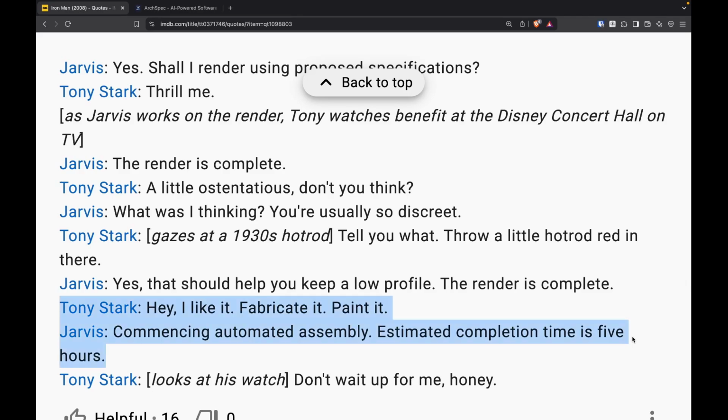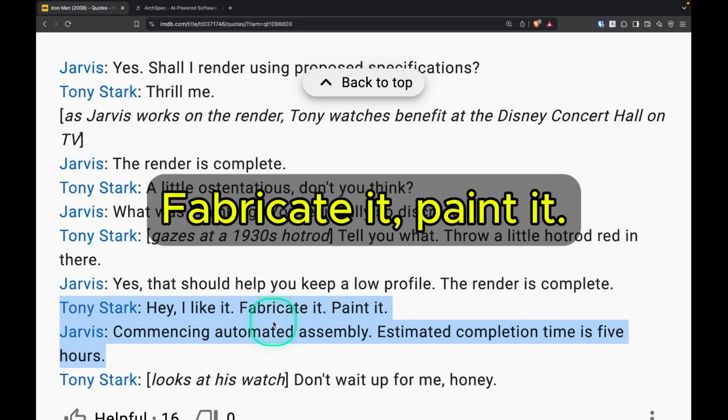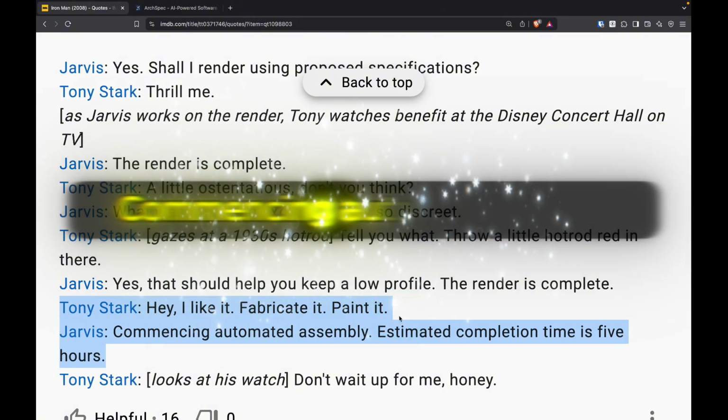Have you ever wished you could approach software development like Tony Stark? Imagine saying, "I like it, fabricate it, paint it," and your AI tool responds, "Commencing automated assembly."